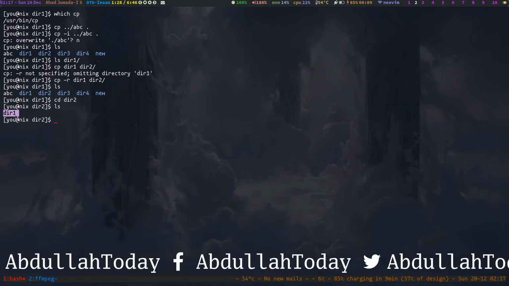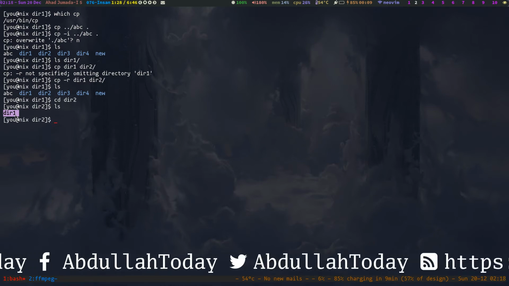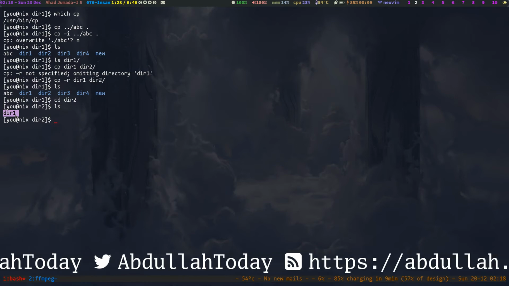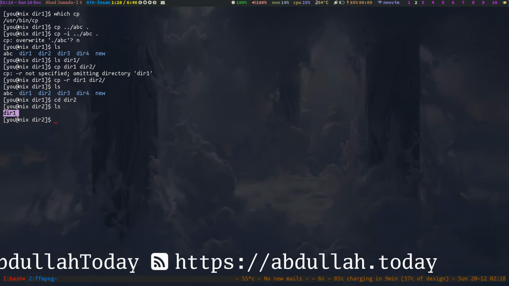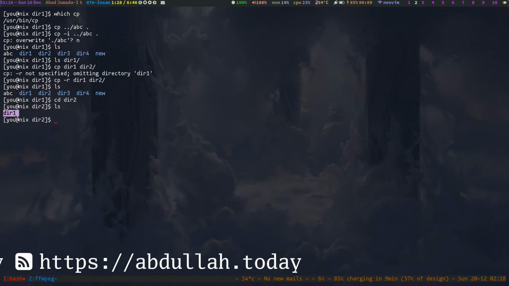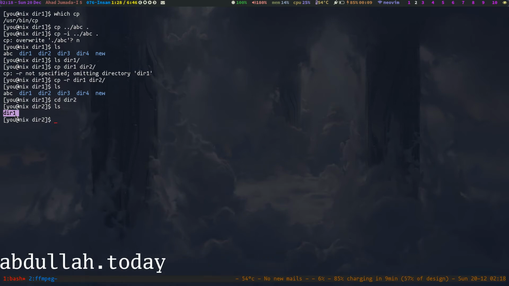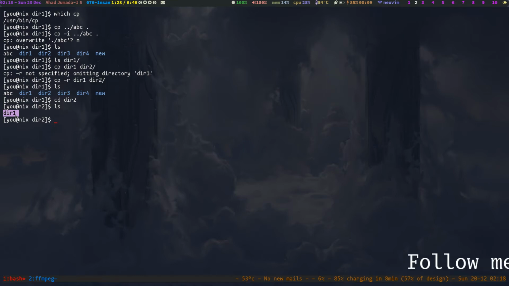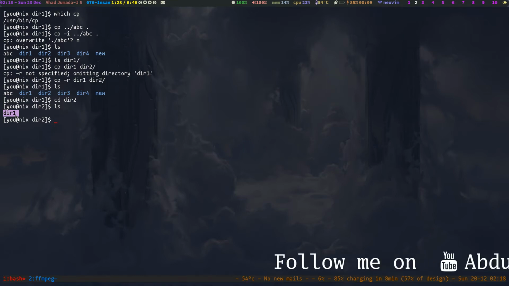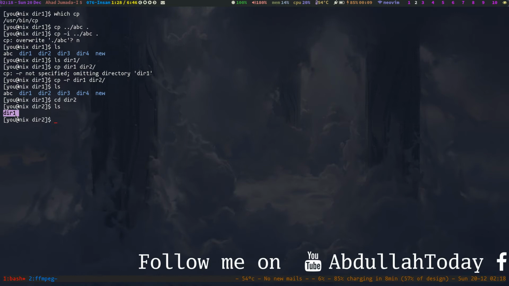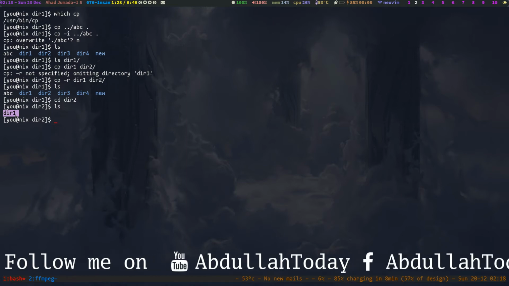There is another option which is update, or -u. When copying files from one directory to another, it only copies files that either don't exist or are newer than the existing corresponding files in the destination directory.